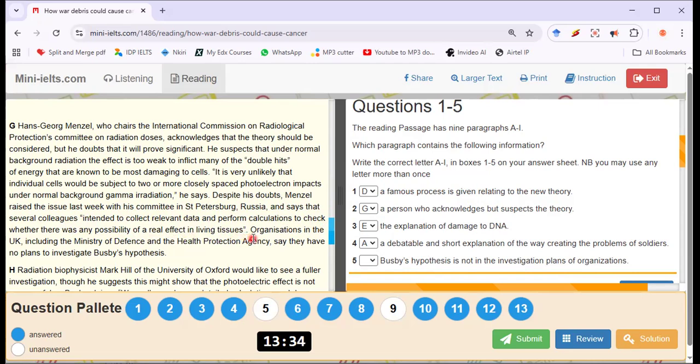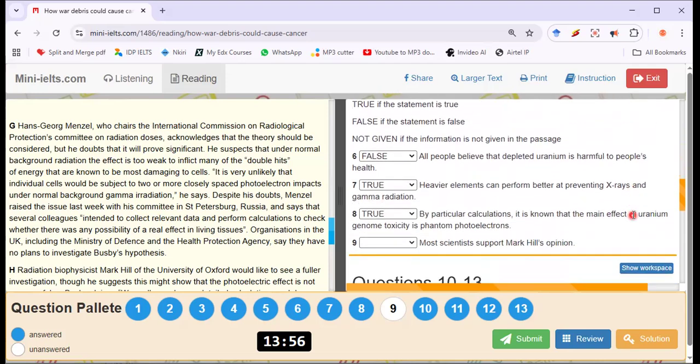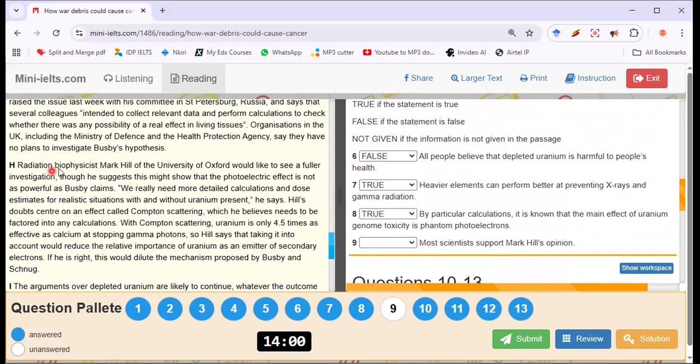Okay. Busby's hypothesis is not in the investigation plans of organizations. Look at it here, paragraph G. Have no plans to investigate Busby's hypothesis. So number 5 is matched to G. So I'm left with number 9. Most scientists support Mark Hill's opinion. Where is Mark Hill? See Mark Hill here.